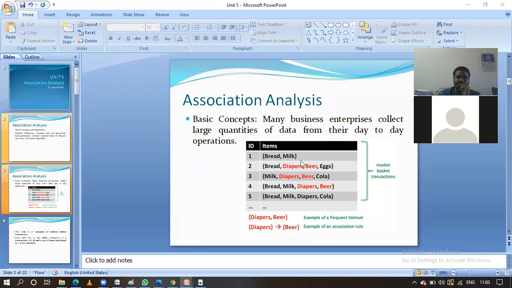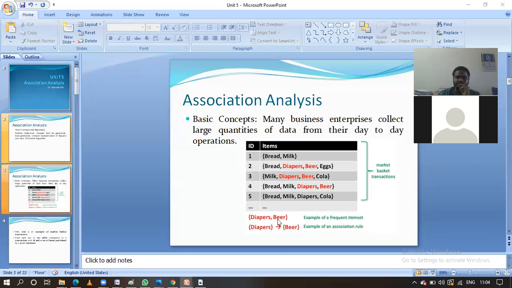Okay, we found out this one, diapers and beer. In addition to this frequent item set, we will have different frequent item sets also. Like take bread, milk. Here milk is there, bread milk is there. That is also one of the frequent items.